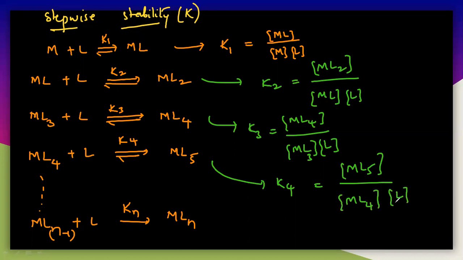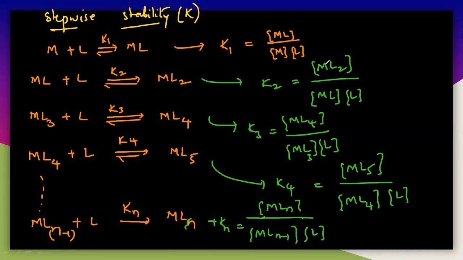So see here, you can write in this way the equilibrium constant or the stepwise stability constant. Even you can write for this, Kn equal to MLn by MLn minus 1 concentration and L. So these are the stepwise stability constant values here, and you can easily understand.